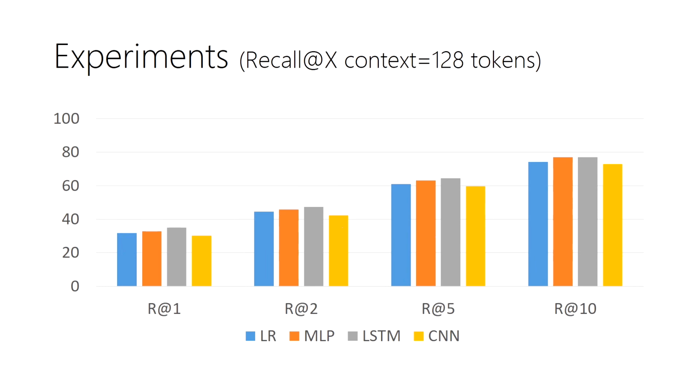So a way to know a bit more about them is to compute recall at X instead. We did that with the longer context that we tried, 128 tokens. And here we start to see more interesting things. For example, the recall at 1 is not really very good, but on the other side, it rapidly increases. With recall at 10, it's almost 80%. So what this tells us is that even if these models are not able to completely discriminate the action in the first place, they are getting a sense of what is really going on in a given paragraph.